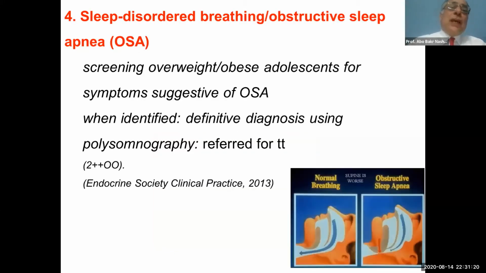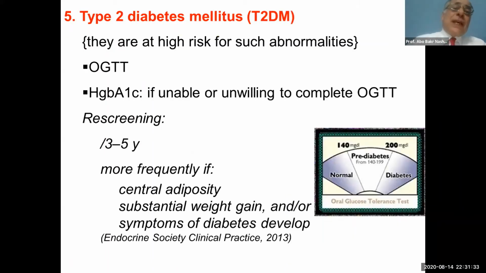We should screen our patient for sleep disordered breathing and obstructive sleep apnea. And if it is present, we should refer her to a respiratory specialist. We should screen our patient for type 2 diabetes mellitus because they are at high risk of such abnormality, by asking for the oral glucose tolerance test, or the hemoglobin A1C if the patient is unable or unwilling to complete the oral glucose tolerance test.